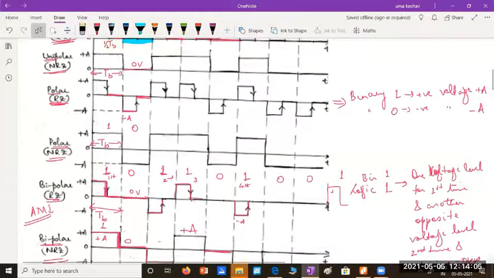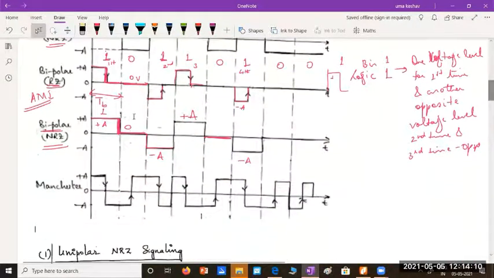Whereas in bipolar, we don't represent 0 with any signal. We represent 0 as 0 volts. And every alternate 1 will be represented with the opposite polarity voltage: first one plus A, the second one minus A, third one plus A again. Okay, that's bipolar.